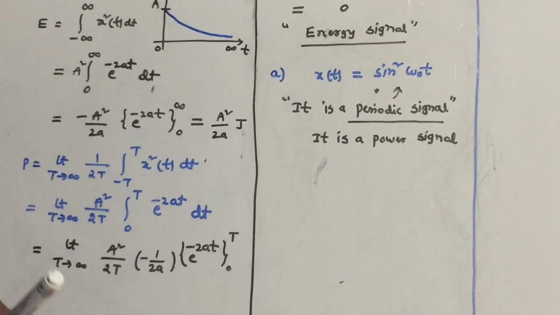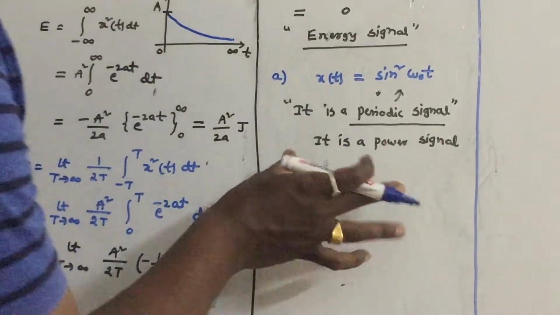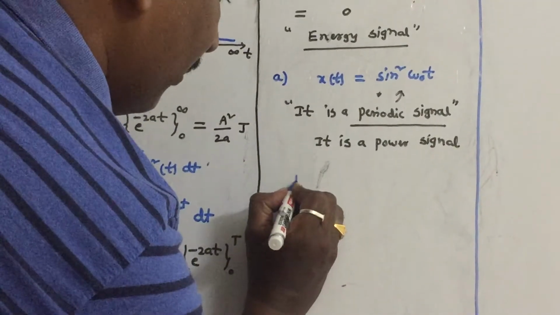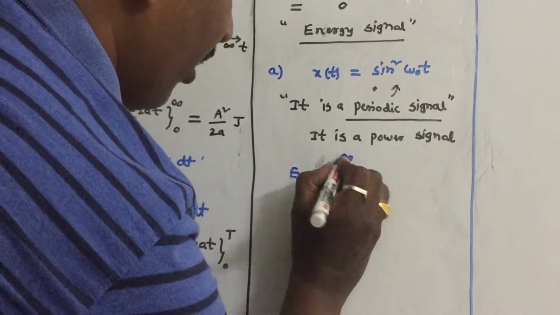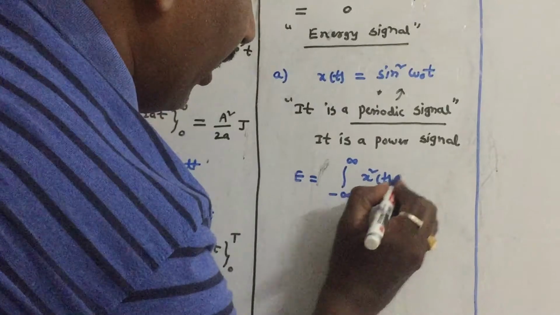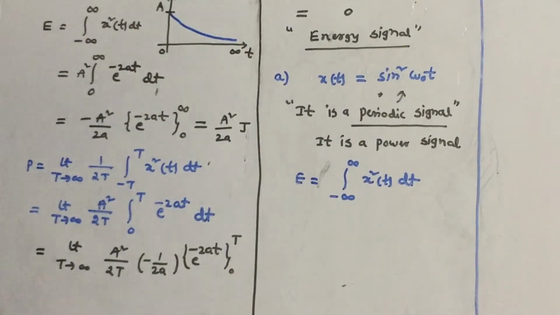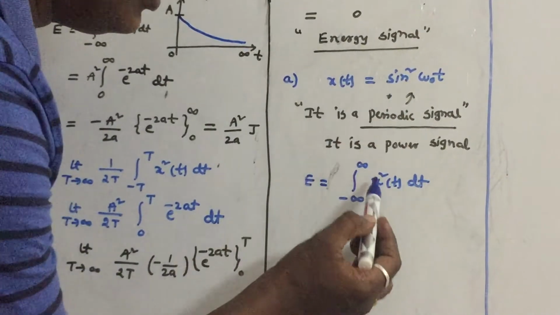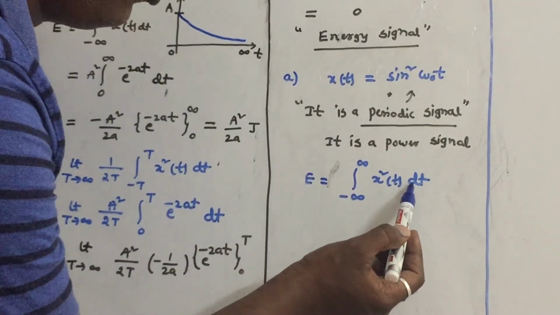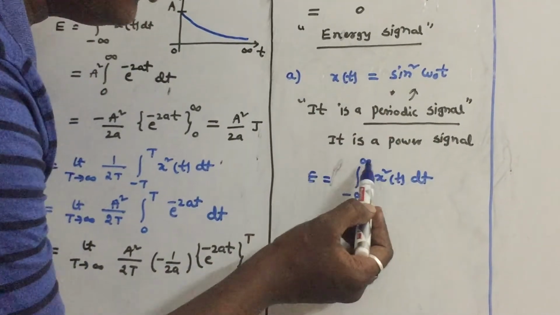Let us calculate the energy and power of the signal. As you know, energy is integral minus infinity to infinity x square of t dt. If sine t cos t or something is given and you square it, it will become sine power 4 omega 0 t.